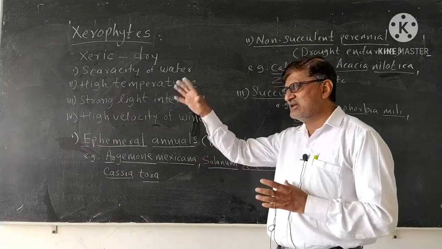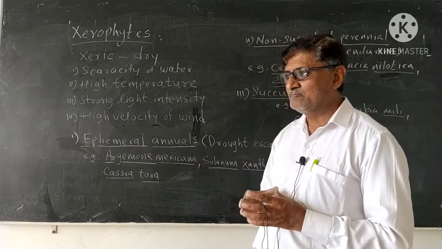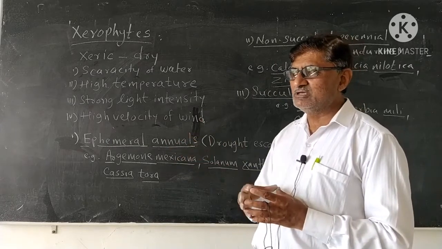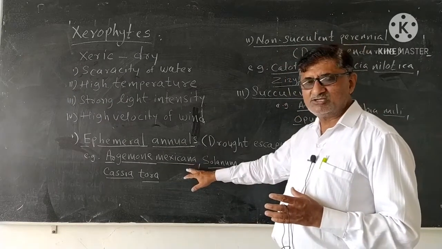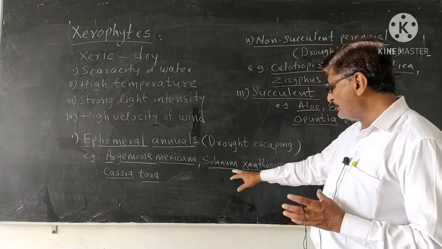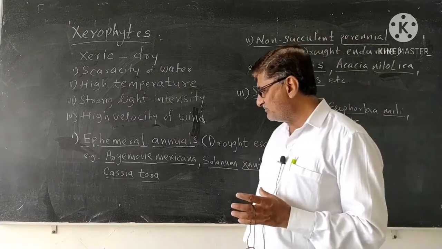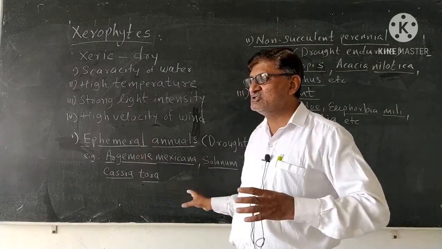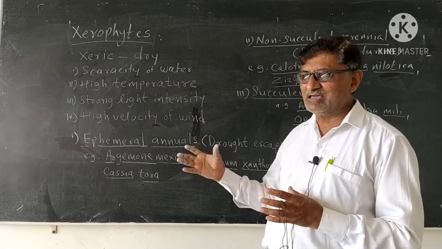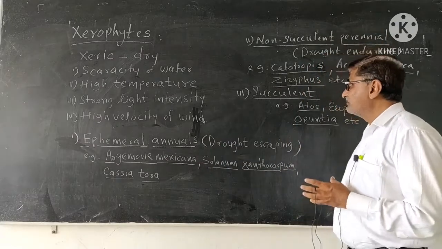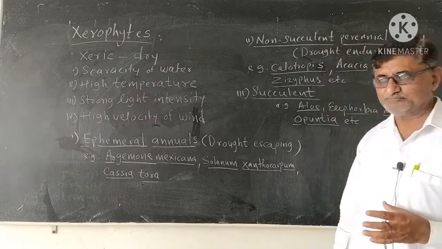For example, we can see around us many plants that grow immediately after the first shower of rain and stay for 3 to 4 months. For example, Argemone mexicana, locally called Pivda Dhotra, then Solanum xanthocarpum, called Bhuiringni or wild brinjal, and Cassia tora. Everywhere we can see these unwanted weed plants; they become ephemeral and survive in nature.